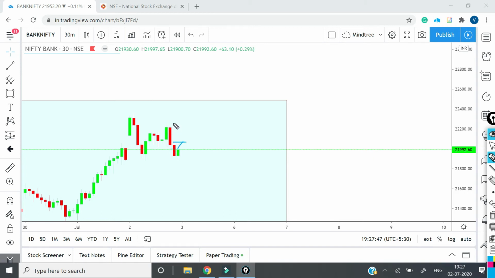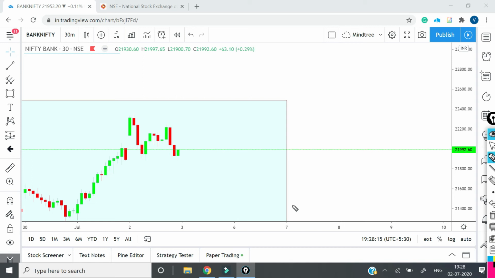This will be our first target, this will be our second target, and this low will be our stop loss. And if we get a red candle which gets formed from here or maybe from here and breaks this low, then we will go for a sell, and this level will be our first target.